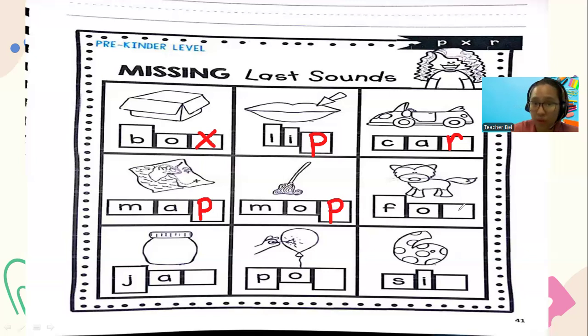Fox, just like in box. It ends with letter X. X, line down, and slide down again. Jar, like in car. They have the R sound, letter R. So make your R, line down. Go back up, make a rainbow.